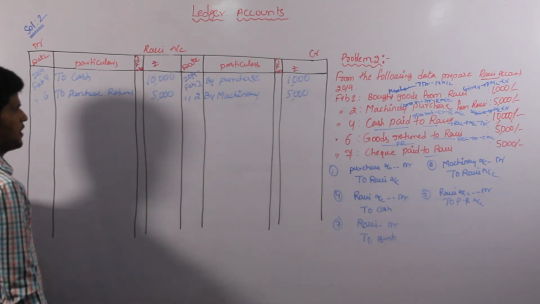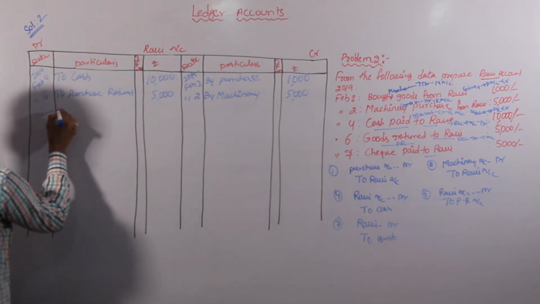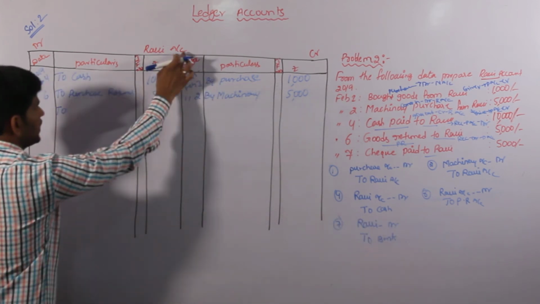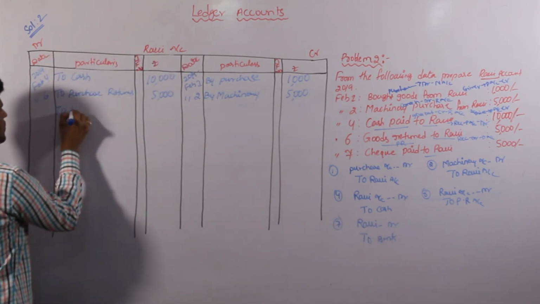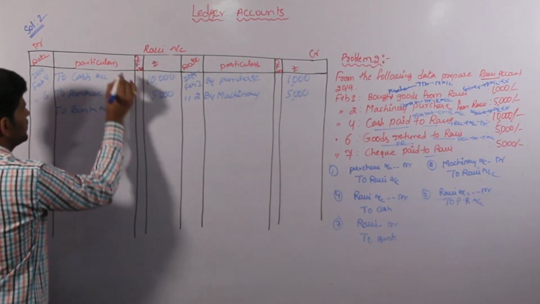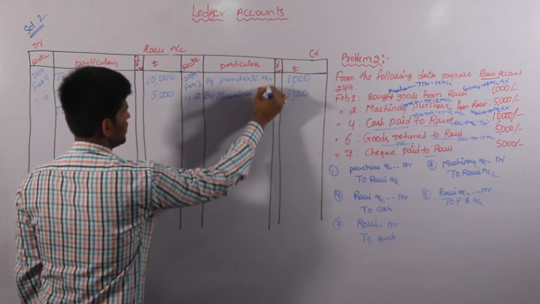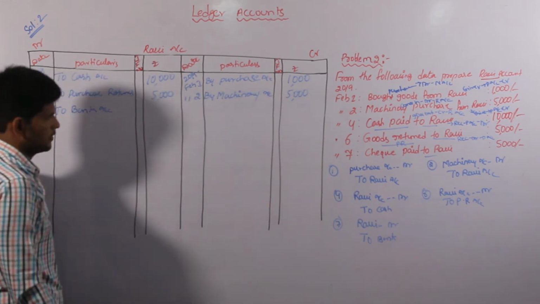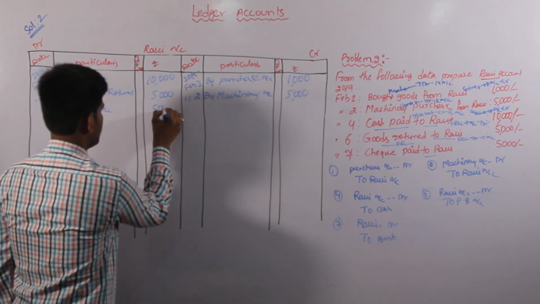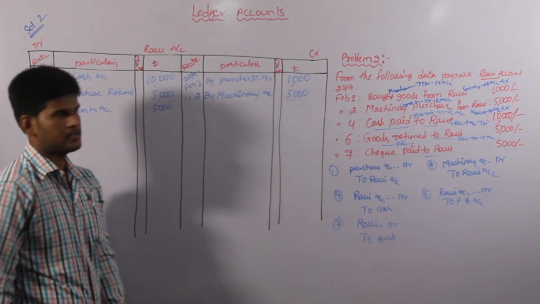To Ravi means we are paying cheque. Ravi Account debtor to Bank Account, like this. The worth is 5,000. Is it clear? All transactions are entered.